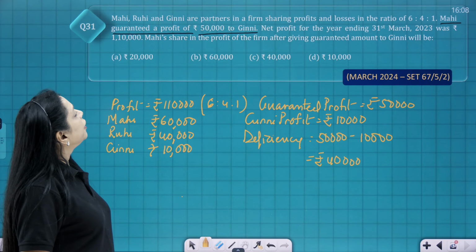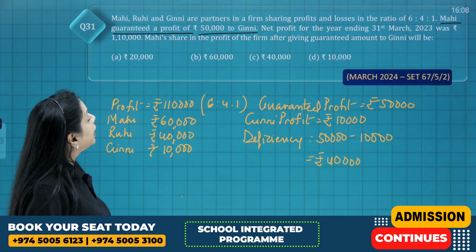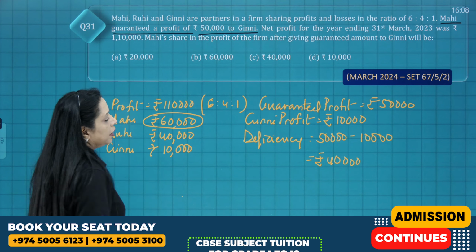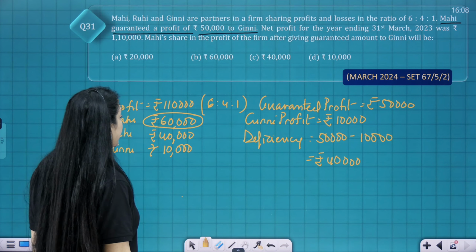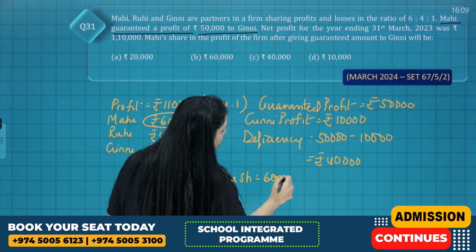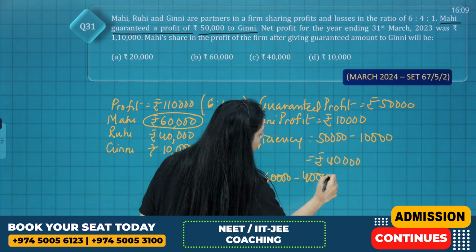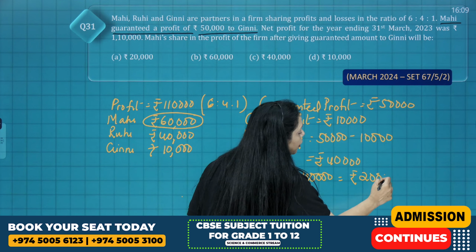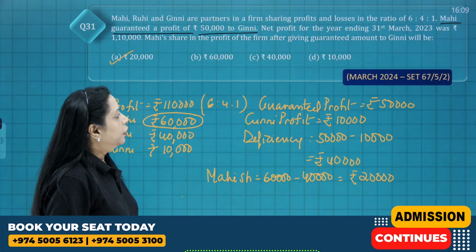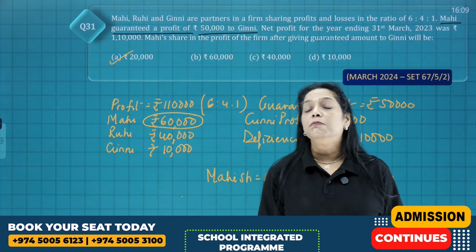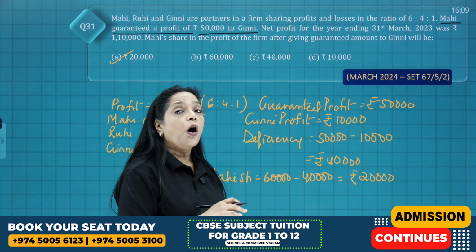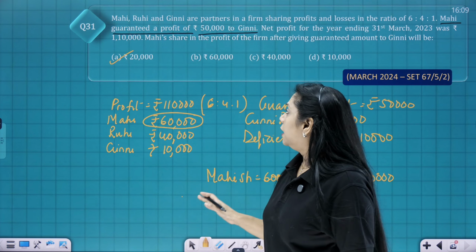Well, they're asking Mahi's share in the profit of the firm after giving the guaranteed amount to Guinea will be what? What is Mahi's profit, children? 60,000. After giving this 40,000, what will be the share? Mahi's share is equal to this 60,000 which he had, out of that, 40,000 has been given. So, rupees 20,000. So, your correct option is option A, rupees 20,000. So, these were the questions that were asked in the March 24, 2024 board examination. In fact, they have covered all the important topics in this particular year.